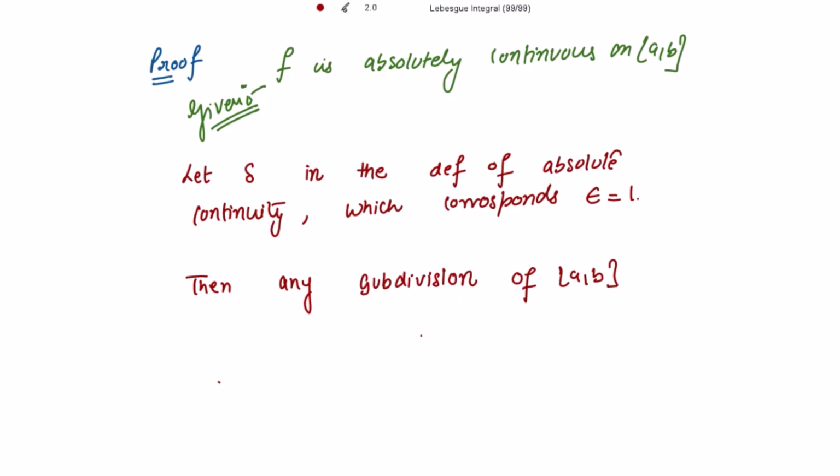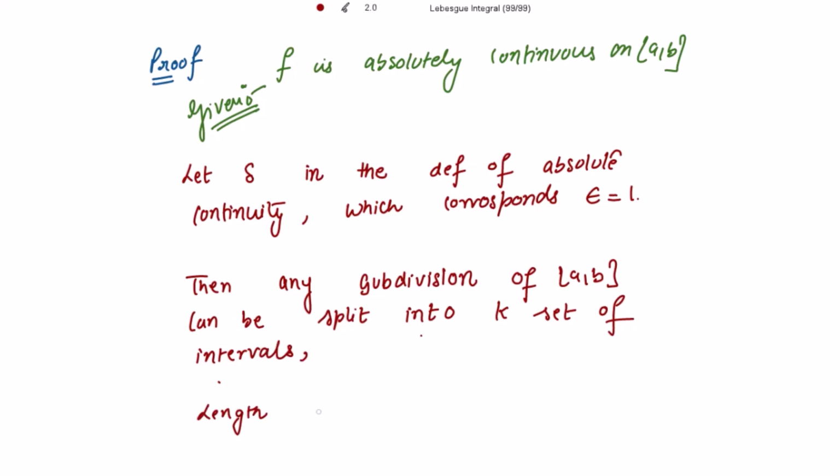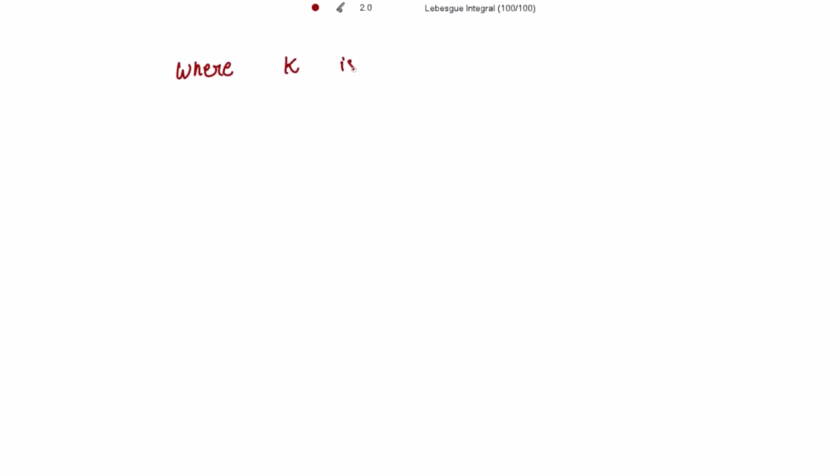Any subdivision of the closed interval [a, b] can be split into k intervals, and the length of each interval is strictly less than delta, where k is the largest integer and k is strictly less than 1 plus (b minus a) divided by delta.